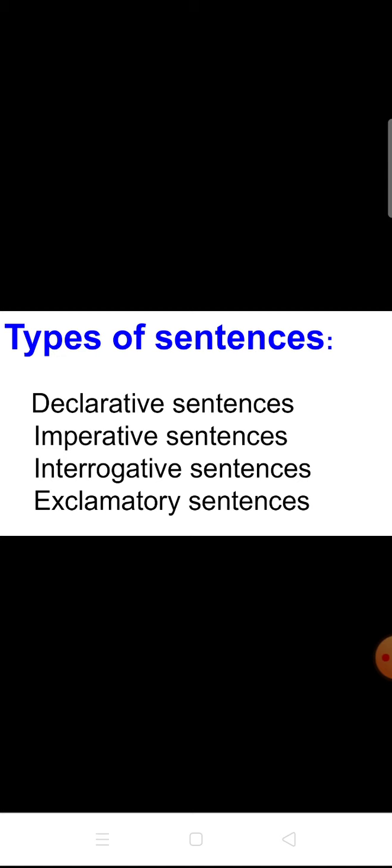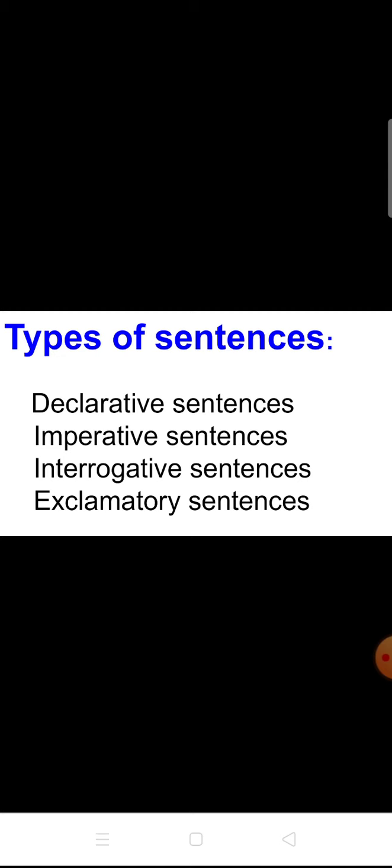Then listen to the types of sentences. The first type is declarative sentences, otherwise known as assertive sentences. The second is imperative sentences. The third is interrogative sentences.